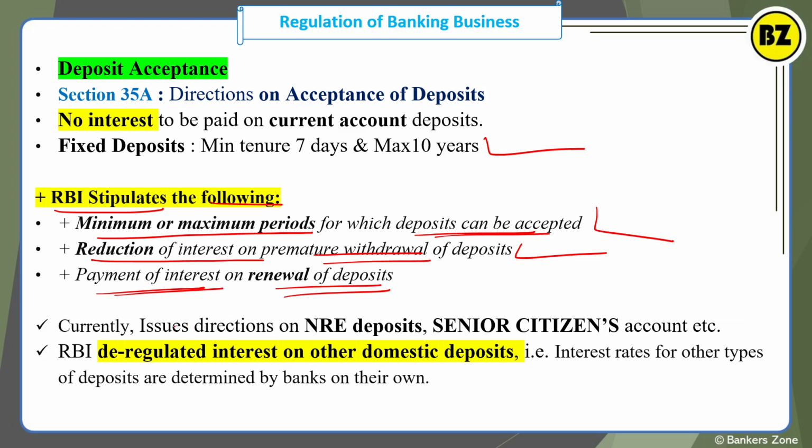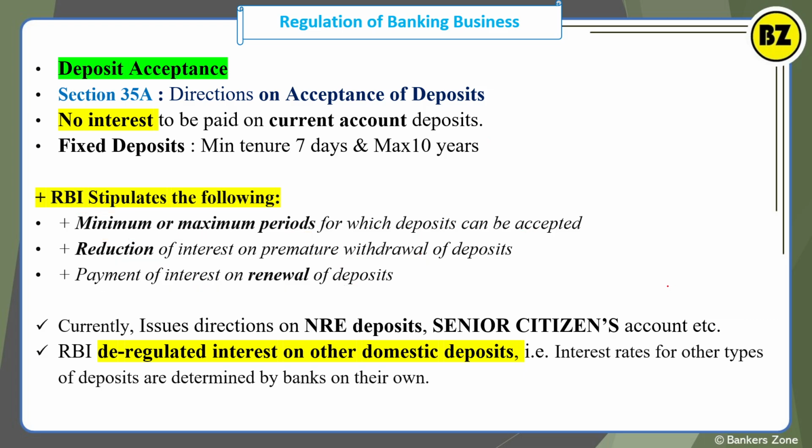Apart from that, currently RBI issues directions on NRE deposits and the senior citizen account. So for senior citizens, RBI is directing you to give 0.5% extra. So these types of directions RBI is now continuing.